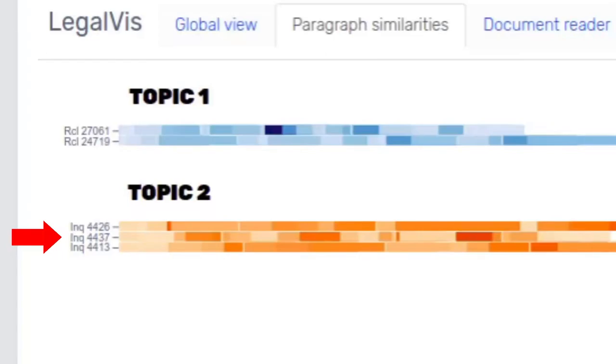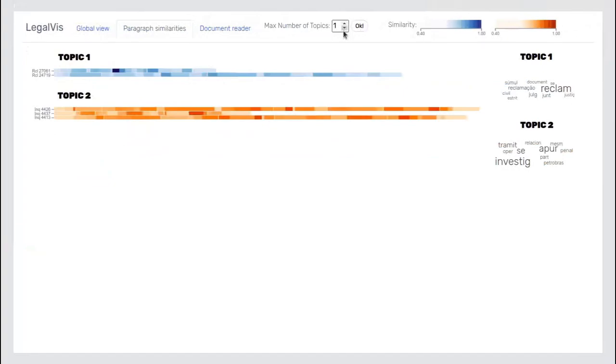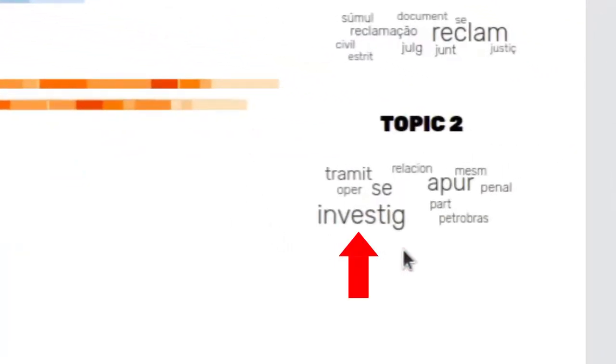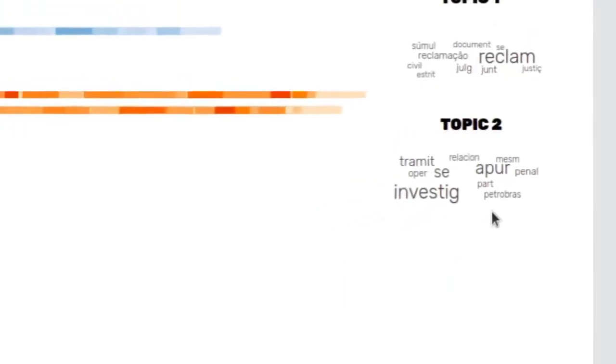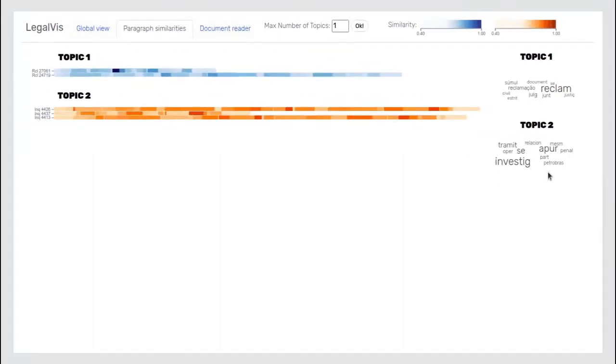that potentially cite BP14. We also see terms related to investigation and Petrobras in the word cloud relative to Topic 2. It is worth noting that the quality of this clustering supports the suitability of topic modeling for separating the documents. We selected the last document of Topic 2.